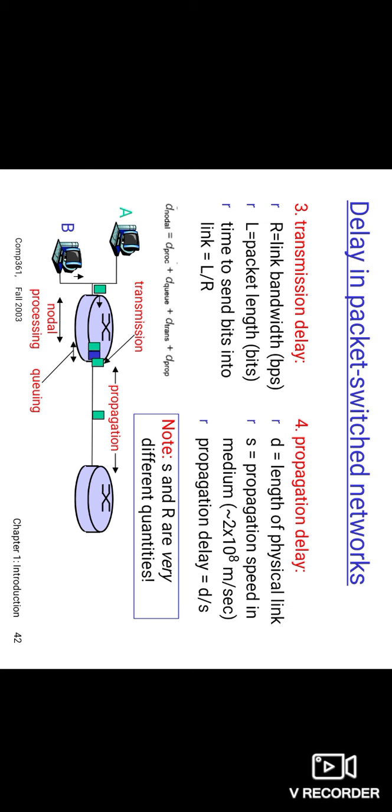So the transmission delay is the amount of time required for the router to push out the packet. It is a function of the packet's length and the transmission rate, L and R. On the other hand, the propagation delay is the time it takes a bit to propagate from one router to the next. So it is a function of the distance between the two routers. It has nothing to do with the packet's length or the transmission rate. So these are the four types of delay: nodal processing delay, queuing delay, transmission delay and propagation delay.